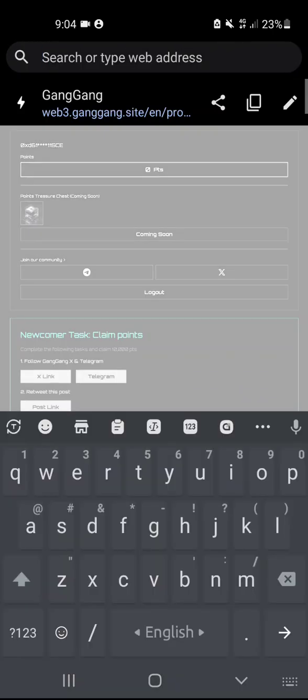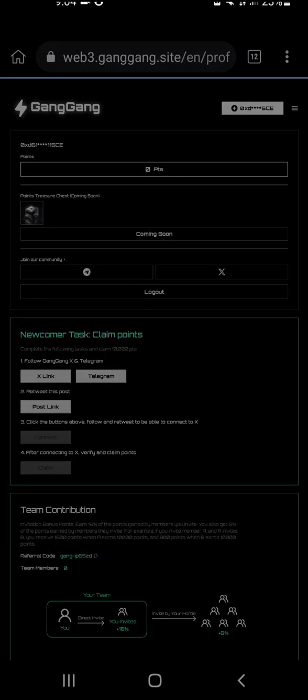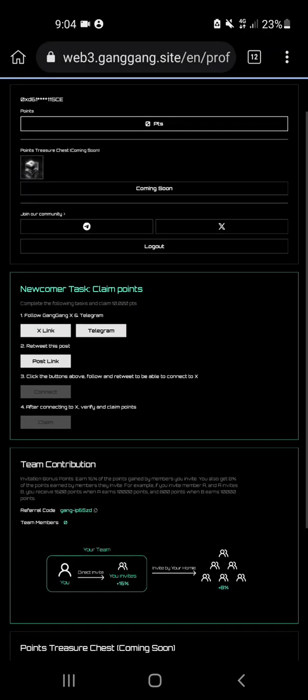Come back there again, done, and join Telegram if you want. It's not mandatory to join Telegram, okay, I won't do that. And retweet the post, which is mandatory. I recommend you must do that.